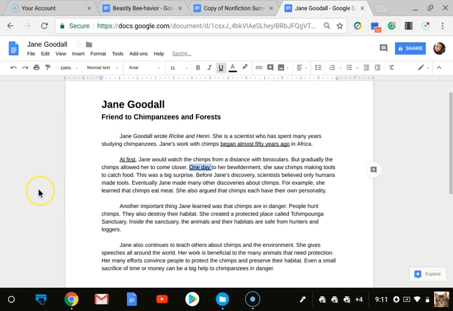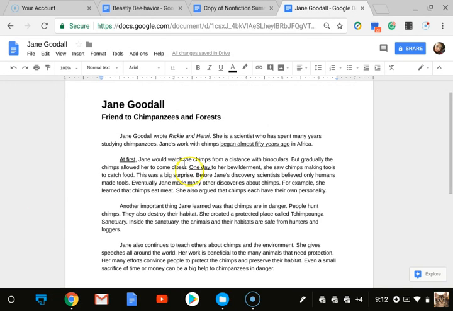At first, they would only let her observe from a distance, but one day, we see a progression here. One day, to her bewilderment, she saw chimps making tools to catch food. We're definitely going to need some context here, because that seems almost common knowledge now. So let's see why this is a big deal. One day, to her bewilderment, which means something surprised her, she saw chimps making tools to catch food. This was a big surprise.